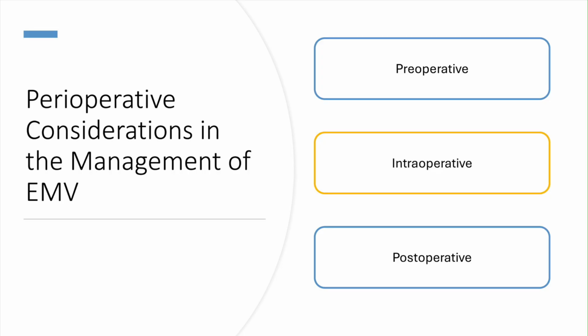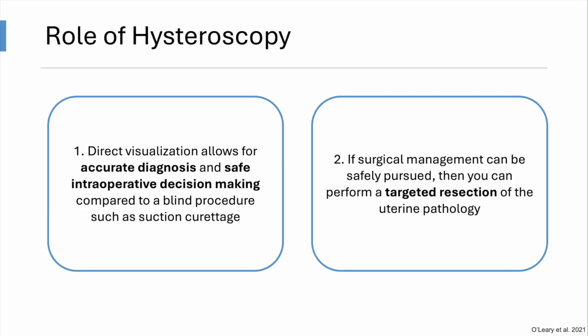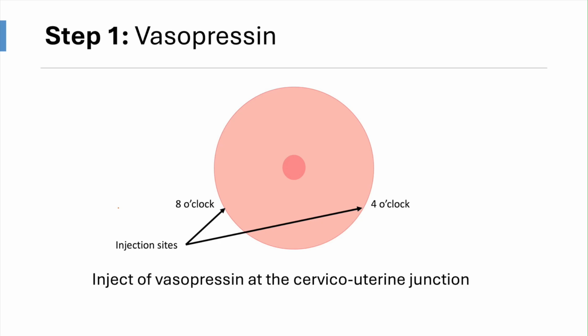Now for intraoperative considerations. A hysteroscopic approach carries the following 2 advantages. It allows for accurate diagnosis and safe intraoperative decision-making, as well as targeted resection of the pathology. Step 1. Inject vasopressin at the cervicouterine junction. Our preference is to use 10 to 20 cc's of 20 units of vasopressin in 100 cc's of normal saline, injected on either side of the cervix. Please note volume, dilution, and injection sites used may vary according to surgeon preference.